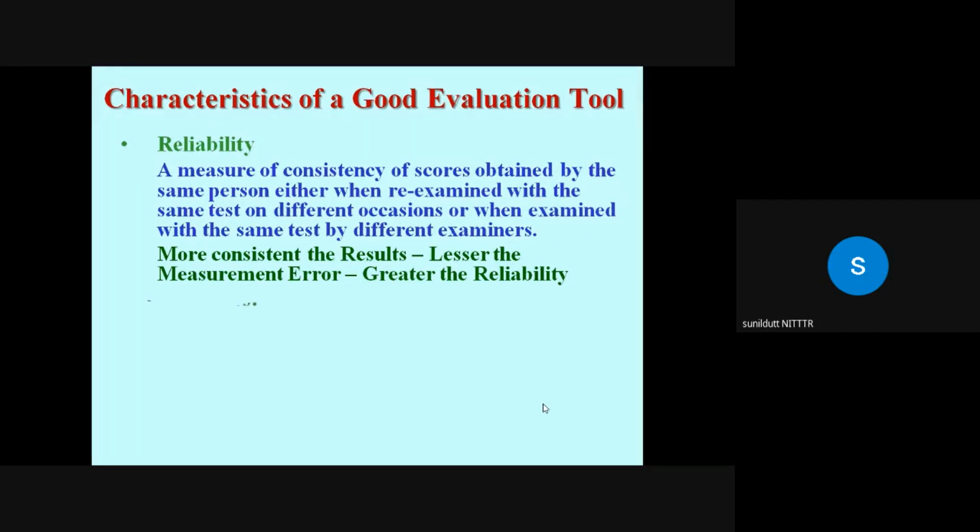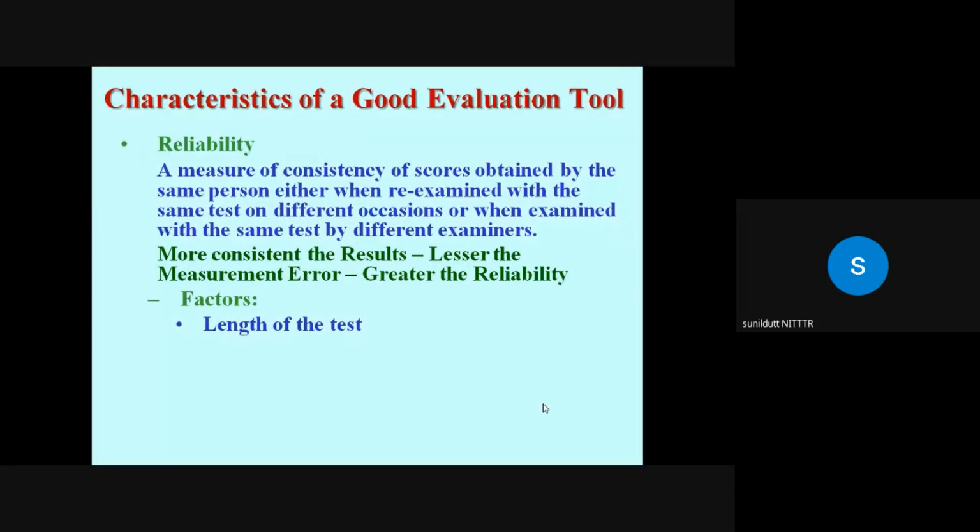Now let us have a look at the factors. If as a teacher we consider them, then we can enhance the reliability of our test results. Firstly, length of the test. In general, we can say the longer the test, the higher its reliability will be. This is because a longer test will provide a more adequate sample of the behavior being measured, and the scores are apt to be less distorted by chance factors such as guessing.